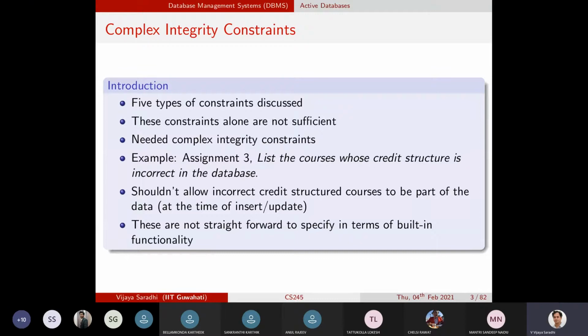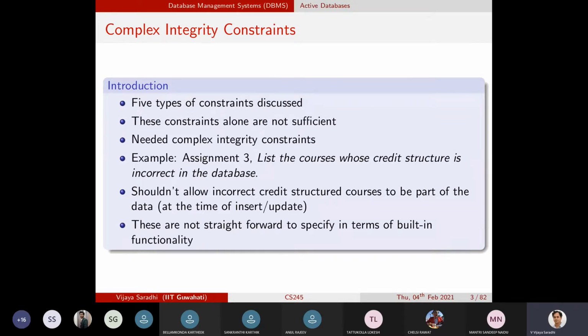They must adhere to the ordinance-given credit structure. We cannot have a credit structure like 3000, and you all have understood how to first of all identify such rows in the database.